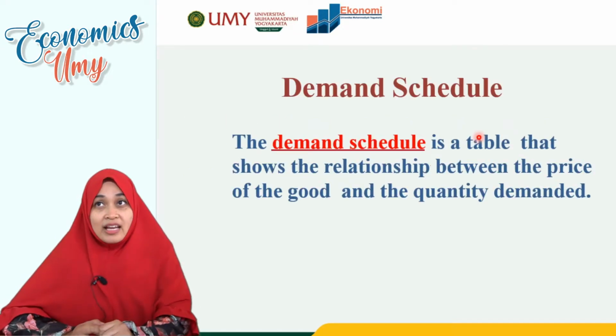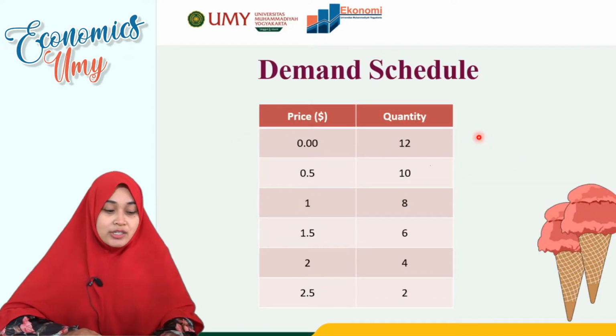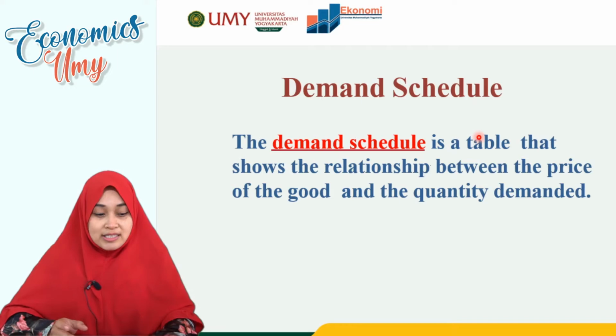So let's see the demand schedule. This is what the demand schedule is. Here in the demand schedule, this is the table that shows the relationship between the price of a good and the quantity demanded.